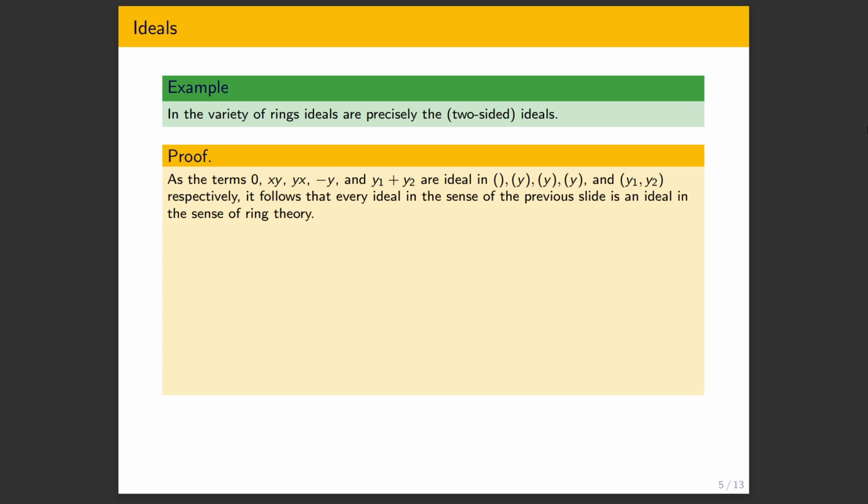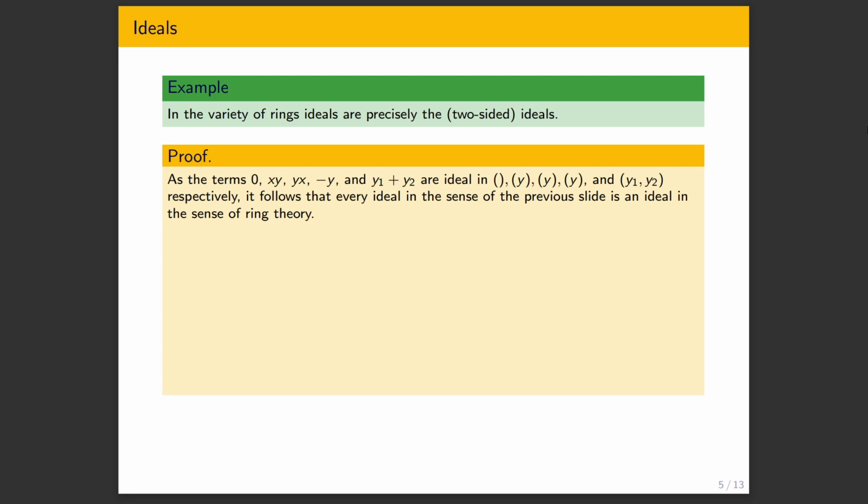We plug in 0 for y, or y1, y2, and we get 0 everywhere, no matter what x is. Now, note the first term is ideal in 0 variables. So such terms will be precisely the ones which are constantly 0. Any ideal will have to contain 0. And now we have all of these terms.